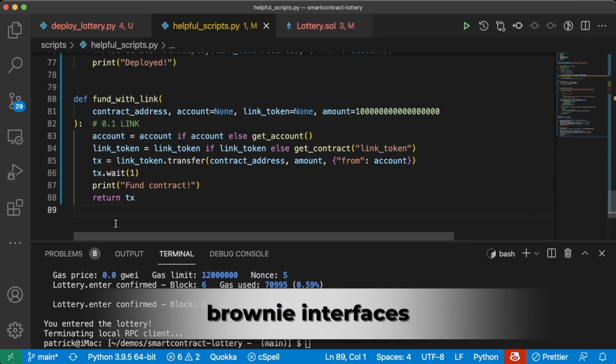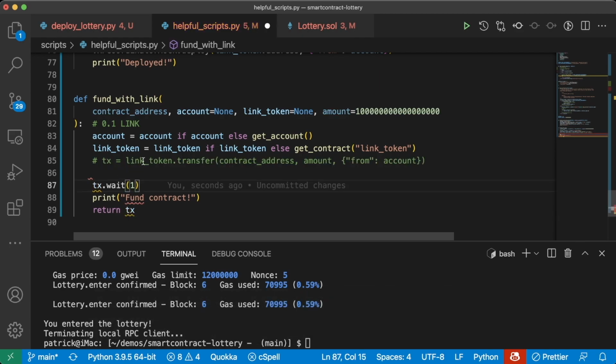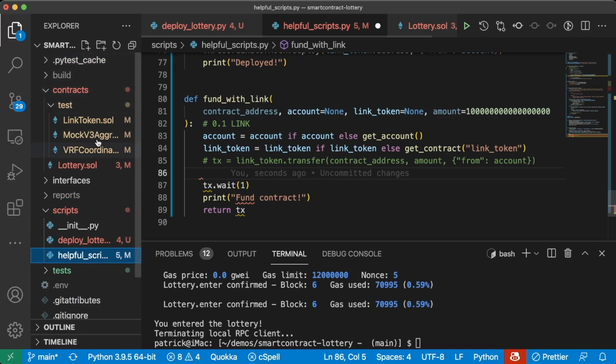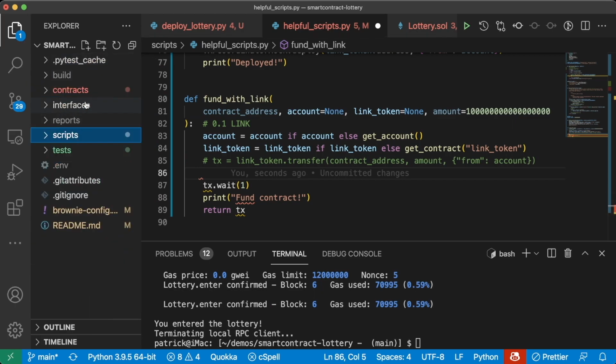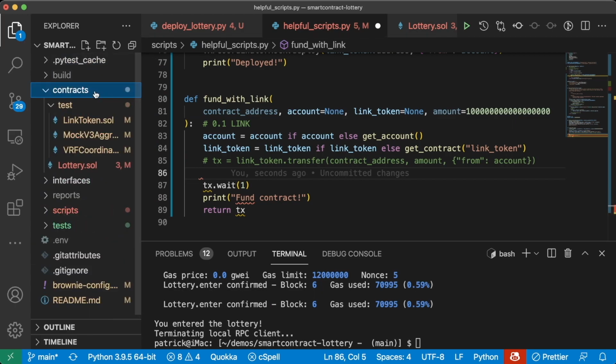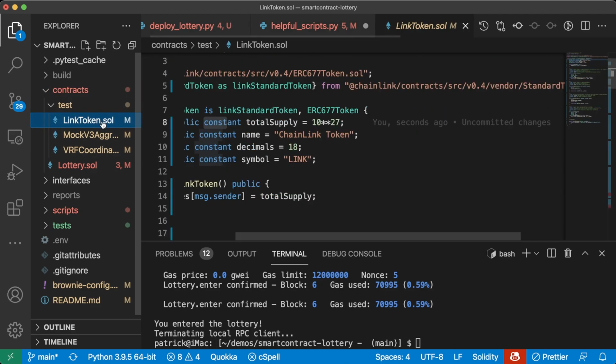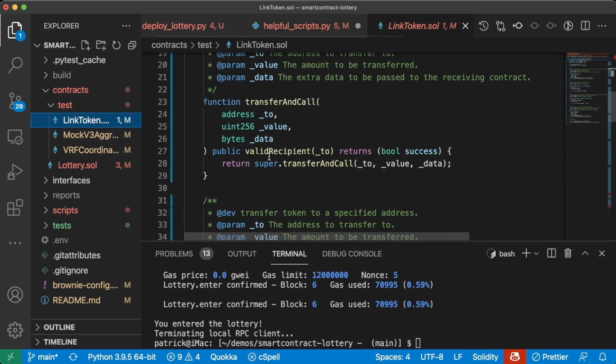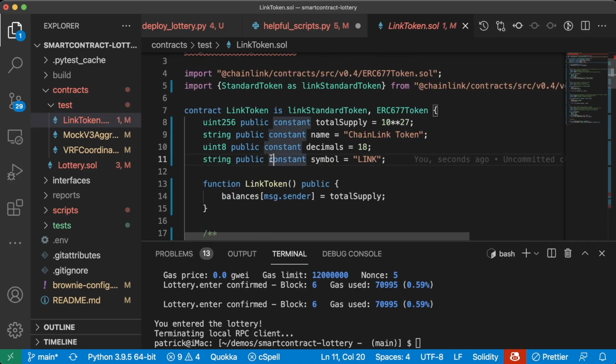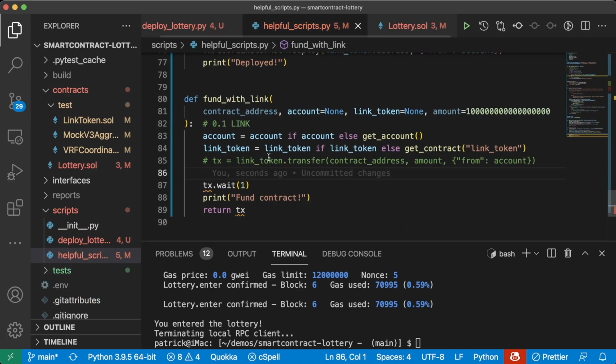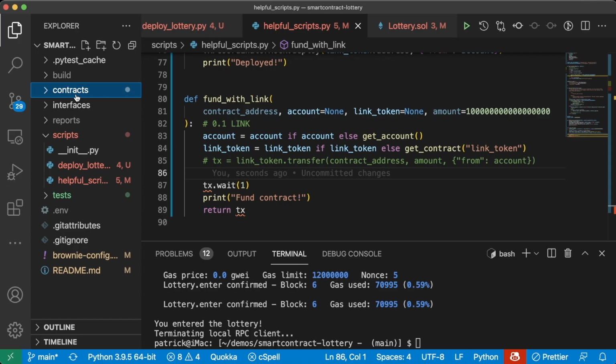I do, however, want to show you another way to work with this using the interfaces. Instead of doing this link_token.transfer directly on the contract, we can use this interfaces section to actually interact with some contracts. Right now we have our mock link token in here, which is great because it has all the definitions and functionalities defined in here. Sometimes you're going to have contracts where you don't have all the functionality, and maybe you only have the interface, maybe only some of the function definitions.